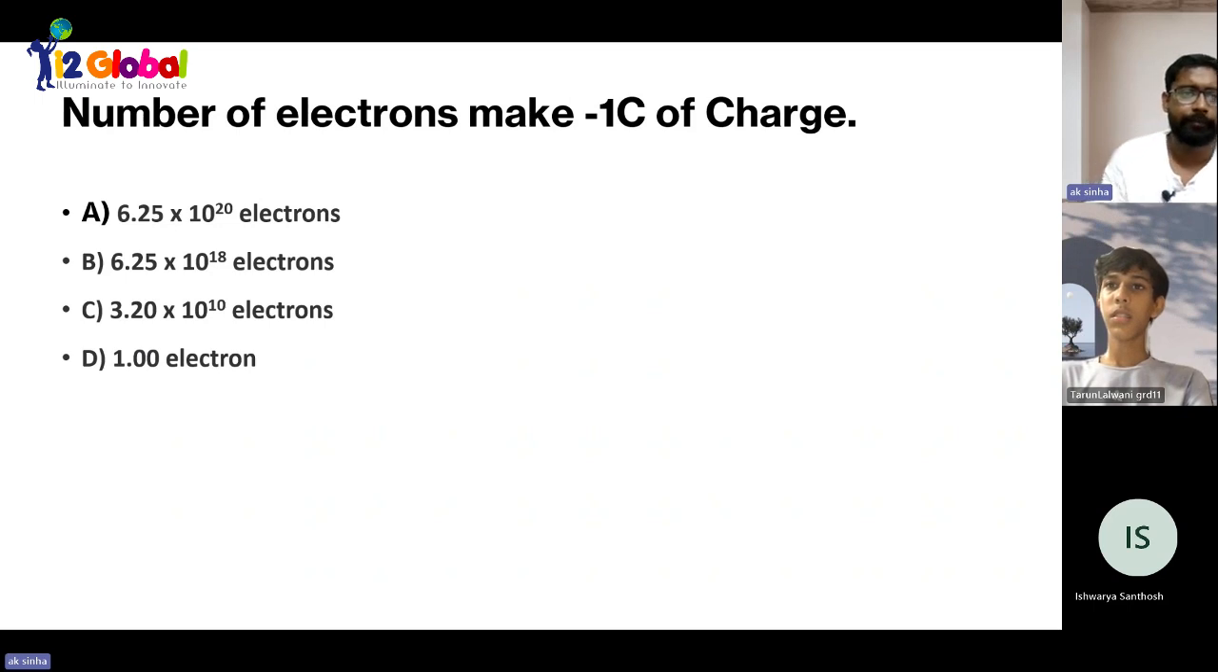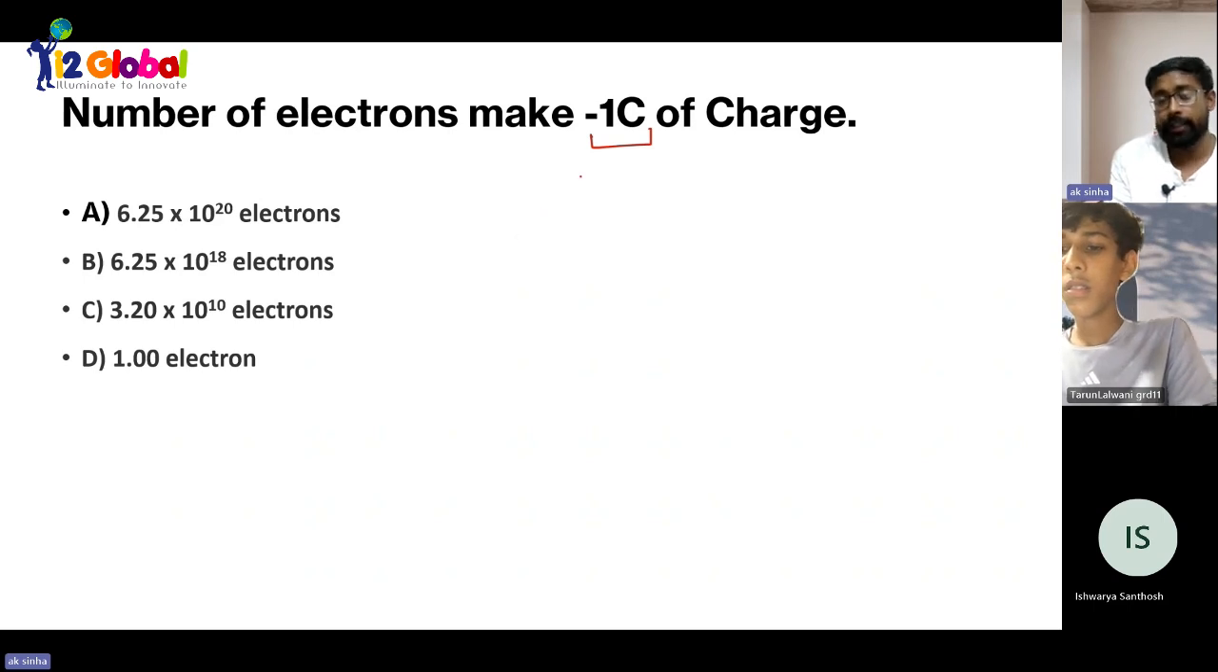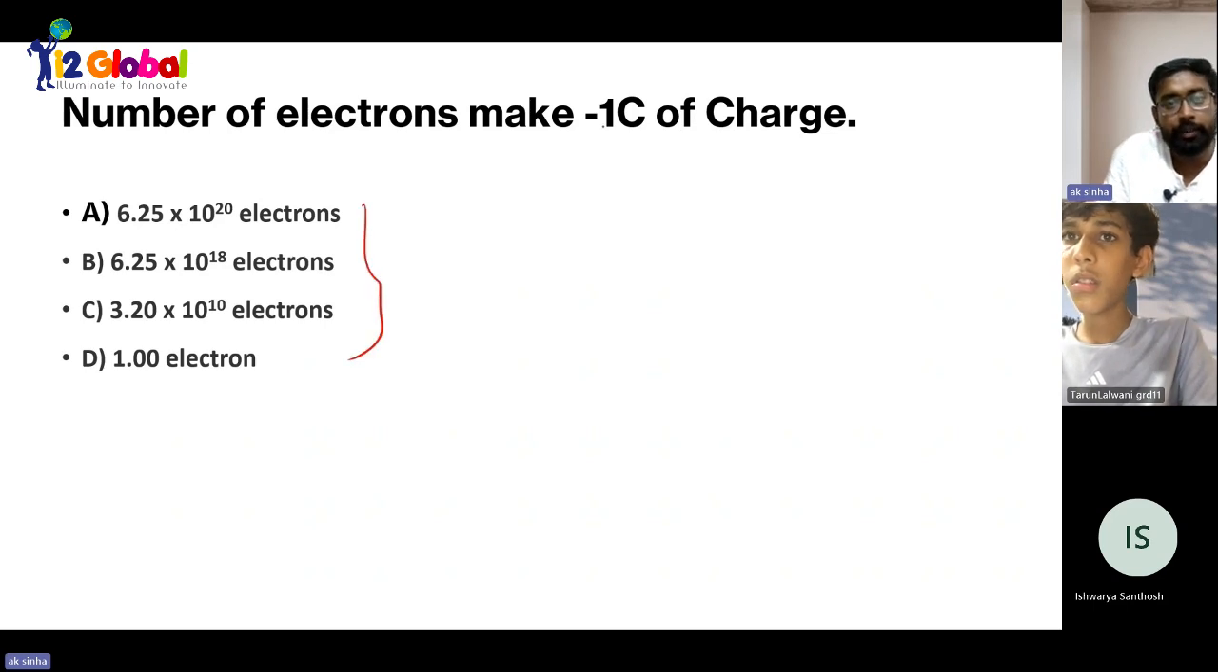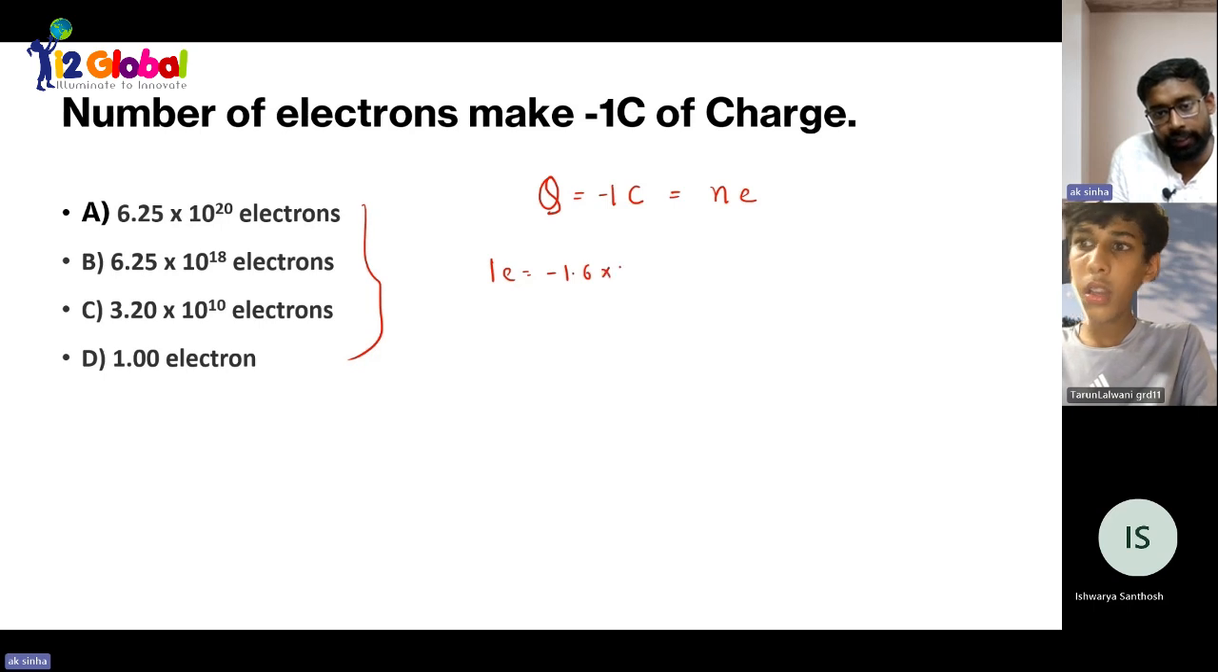One last question is here. You can see the number of electrons that will make minus 1 coulomb of charge. This question I will be doing. So 1 coulomb of charge, Q is equal to minus 1 coulomb. And I already told you, this Q will be an integral multiple of the charge on one electron. Charge on one electron is negative 1.6 multiplied with 10 raised to the power minus 19 coulomb. So Q is equal to Ne and we have to solve for n.